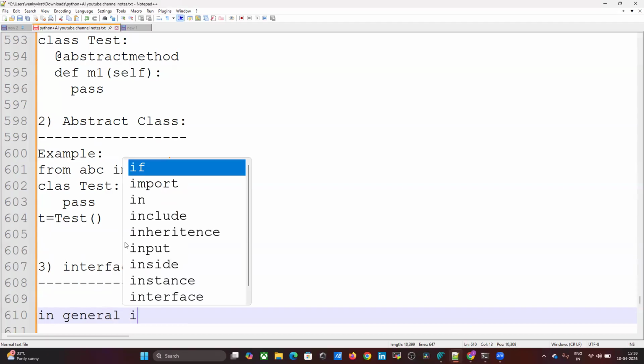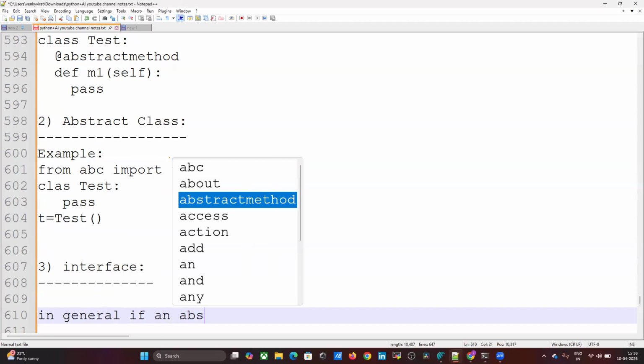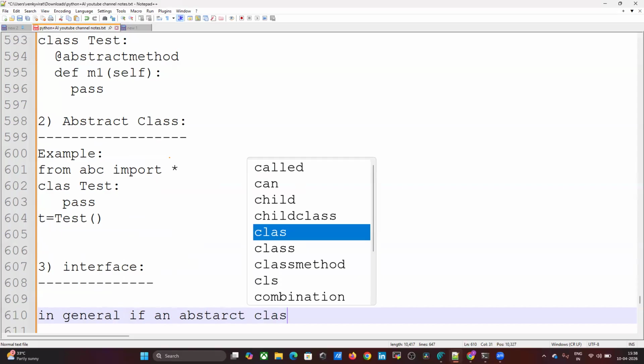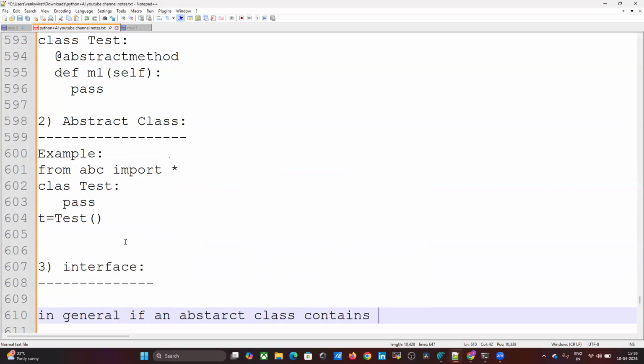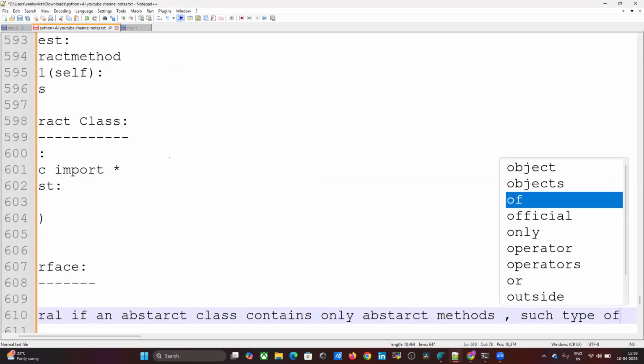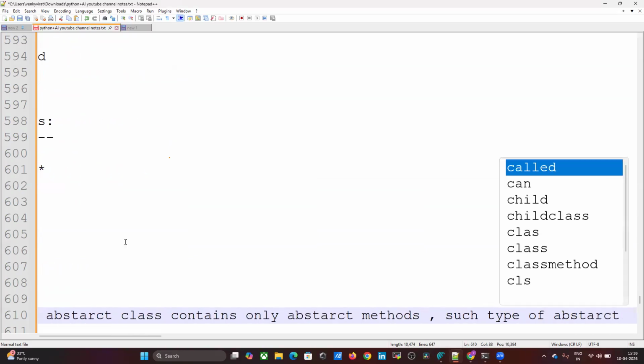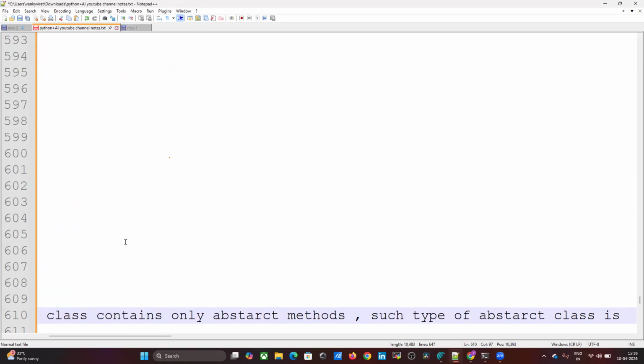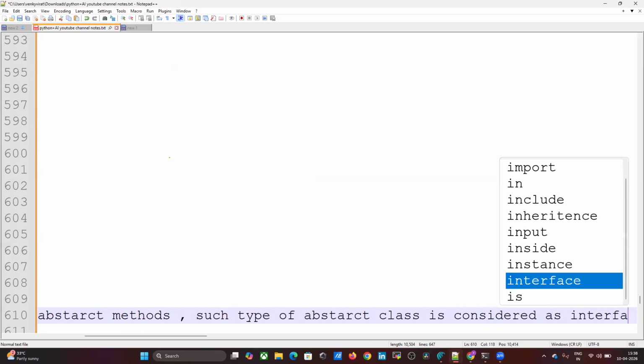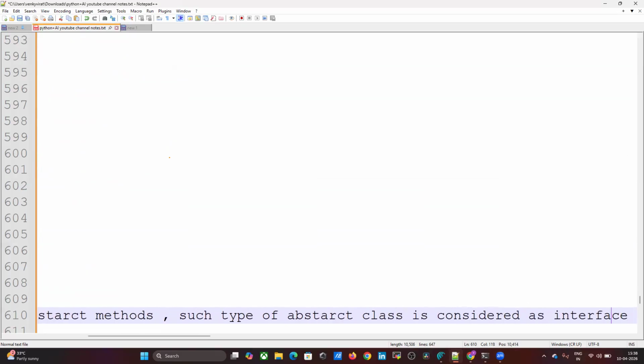In general, if an abstract class contains only abstract methods, such abstract classes are considered as interface. Now you understood, right?